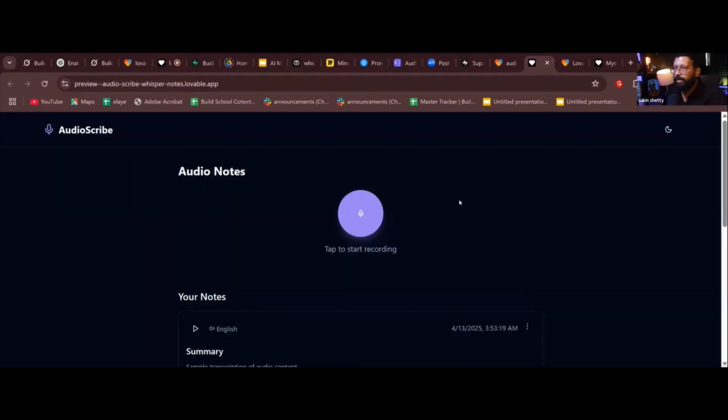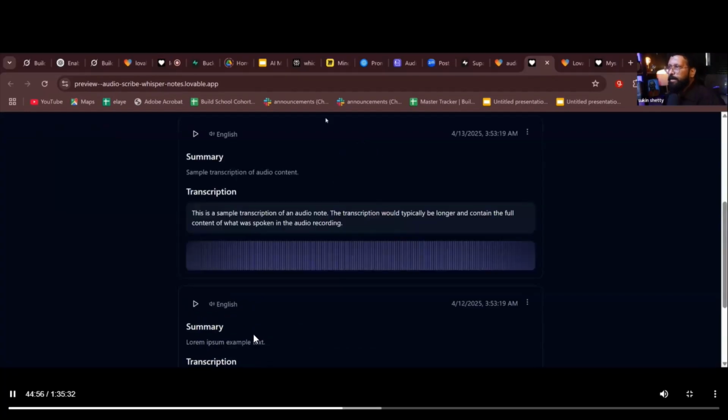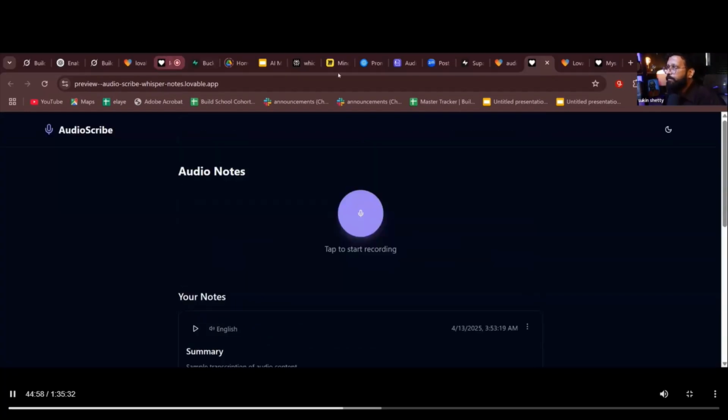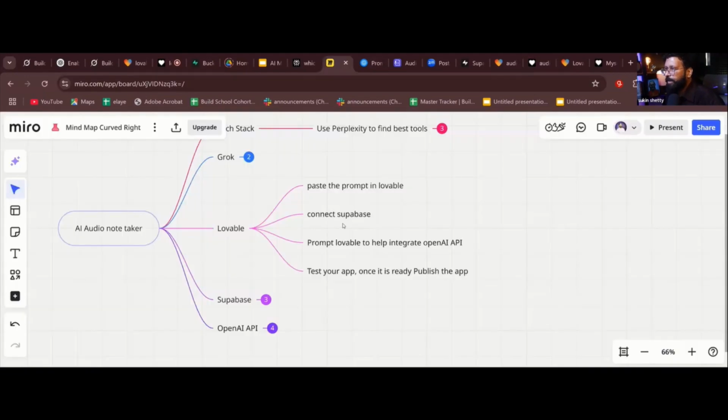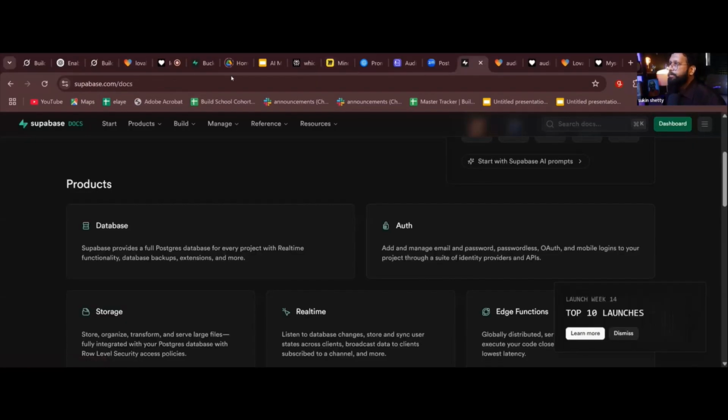Okay, now next step. Where is the Miro? Okay, now we need to connect the Superbase. Again, guys, what is Superbase? Can you tell without using the app? Superbase, yeah, for database. Okay, let me show you Superbase now. Where is Superbase? Okay, this is the Superbase.